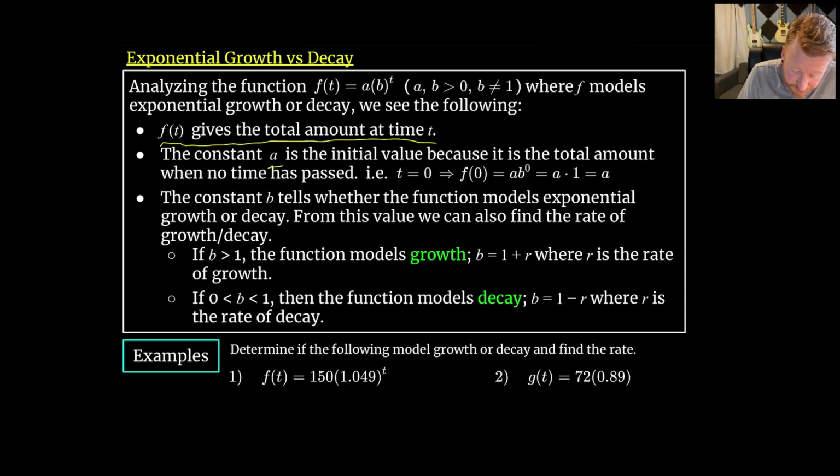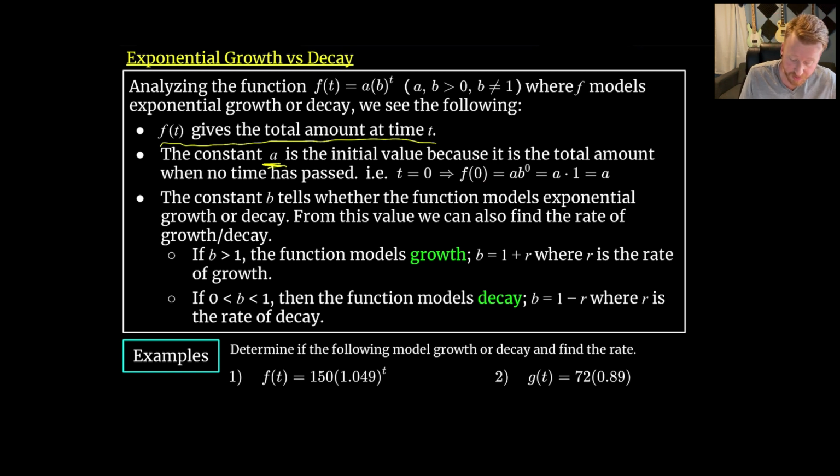The constant a, as we said before, is the initial value because it is the total amount when no time has passed. So when t is equal to 0, well, that tells us we would just plug 0 into the function. Once we plug that in to a times b to the t, we get a times b to the 0. b to the 0 is always equal to 1. And a times 1 is just a. So what we see here is just by simply plugging in 0, which is the initial time, we always get a out the other side. So that is why we call a the initial value.